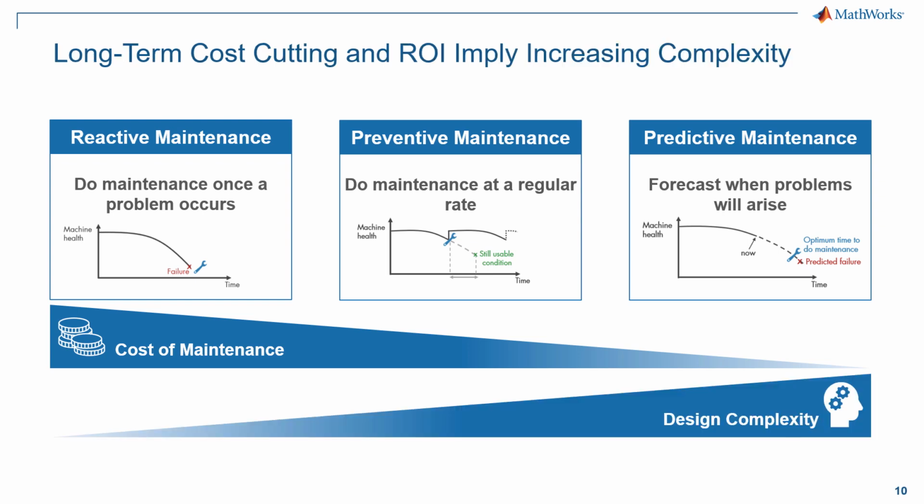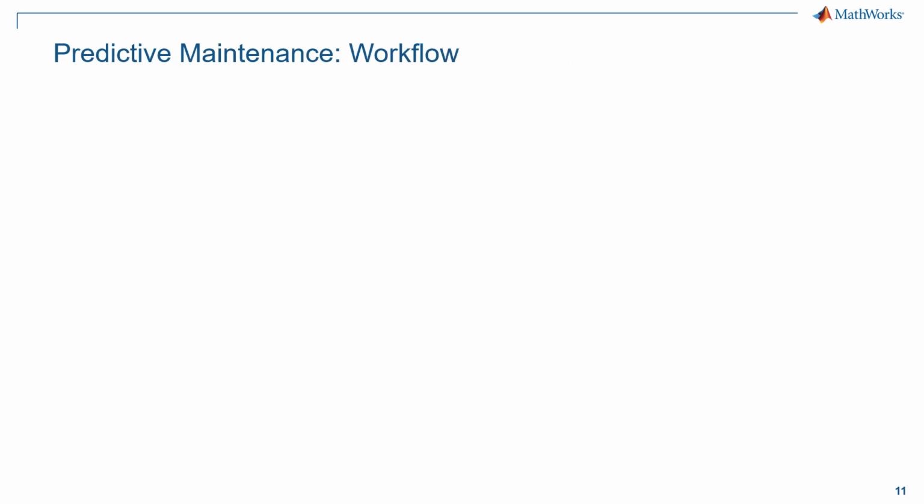But on the other hand, the design complexity increases a lot. So to tame efficiently this increasing complexity, several things are needed. Above all, it is necessary to count on updated infrastructures for data acquisition and streaming, as well as specific skills, novel methods, and versatile tools. So, in order to take a closer look at what is needed to implement a predictive maintenance application, I'd like to dissect what is the predictive maintenance workflow.